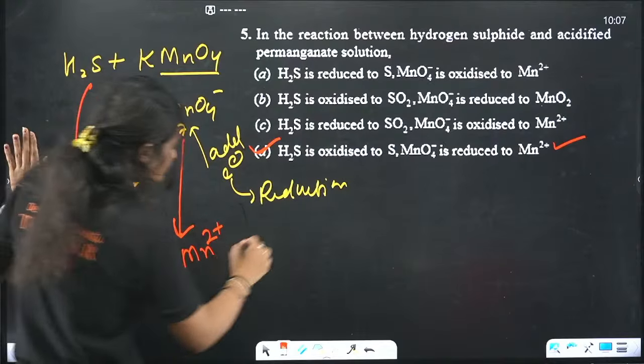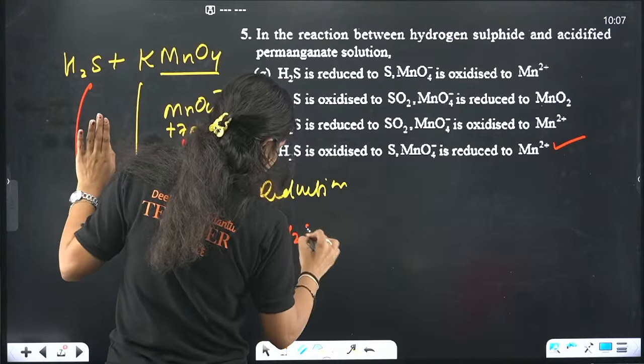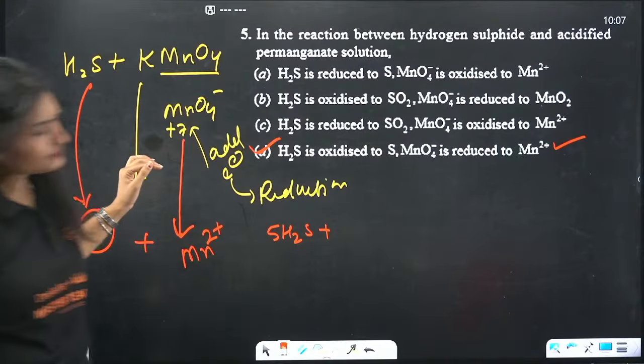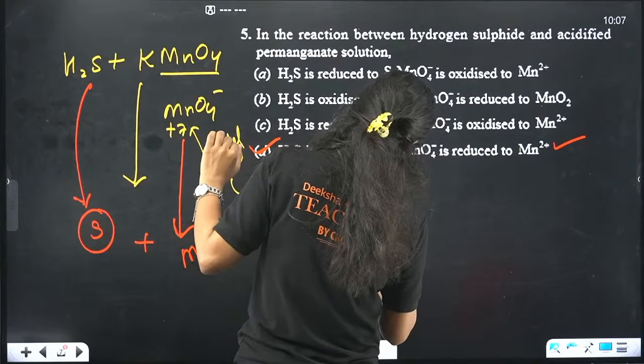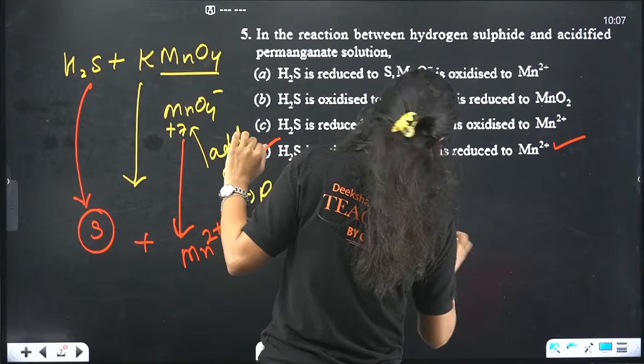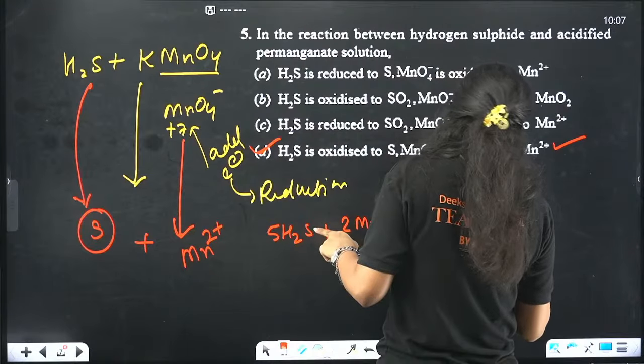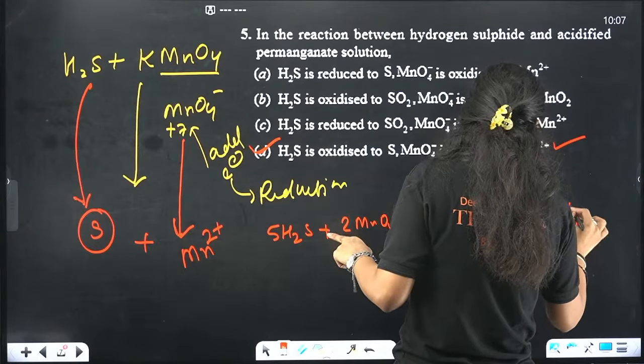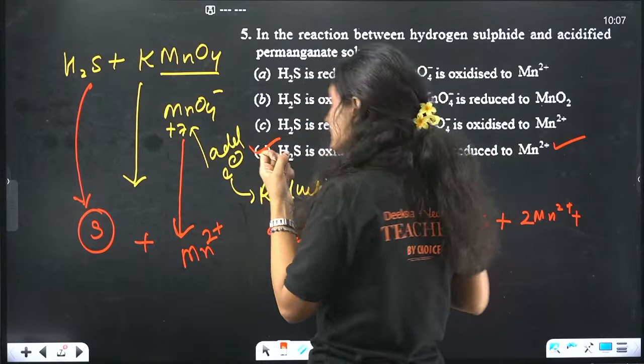So it's this reaction: 5H2S plus 2 MnO4 negative gives 5 sulfur plus 2 Mn2 positive plus, how many H2O? 8 H2O.